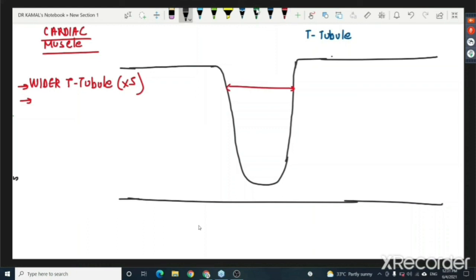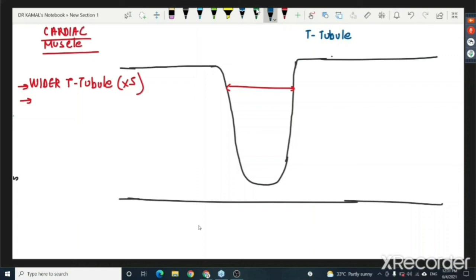Second difference from the skeletal muscle, the important ones we are discussing here. First discuss the skeletal muscle. In the skeletal muscle fiber, the T tubule is present at the actin myosin junction.